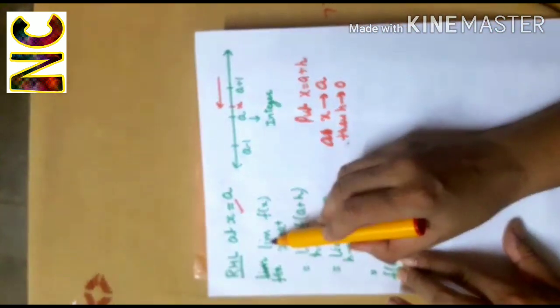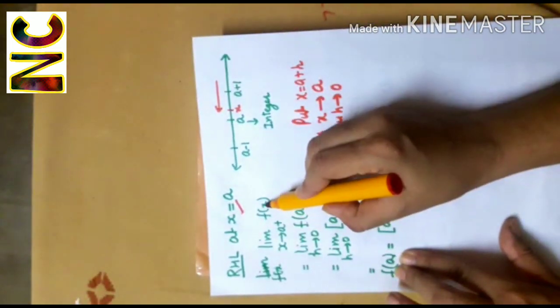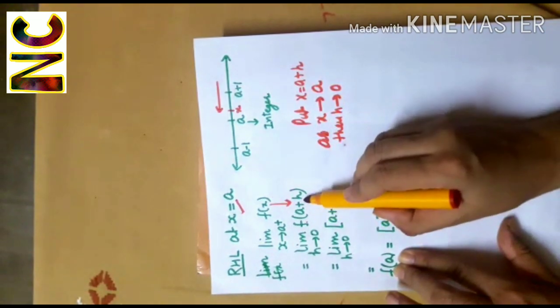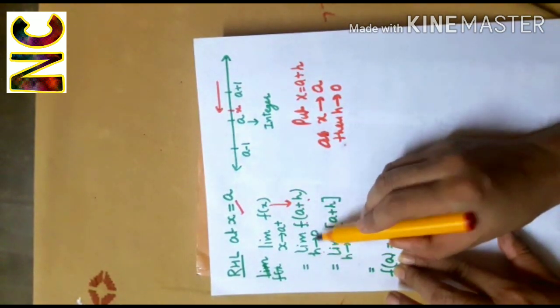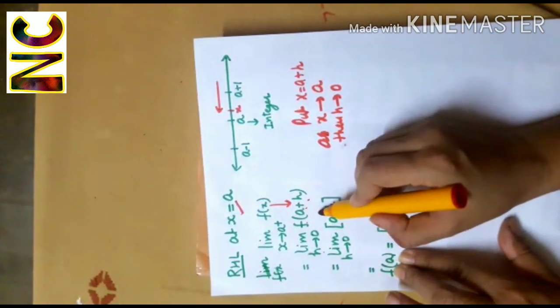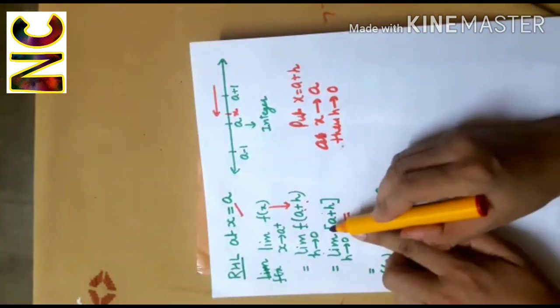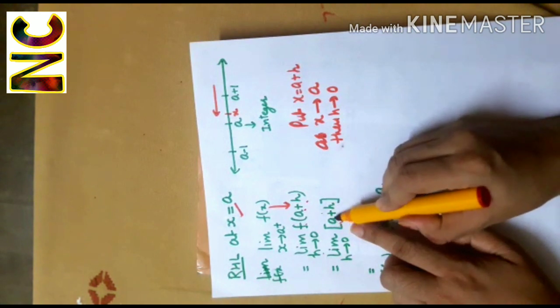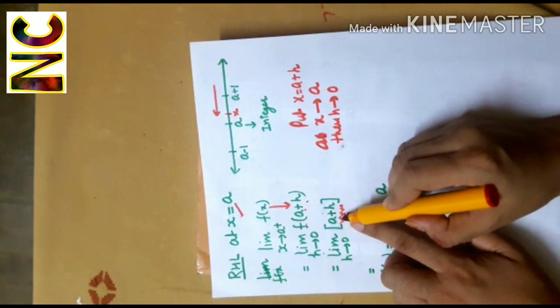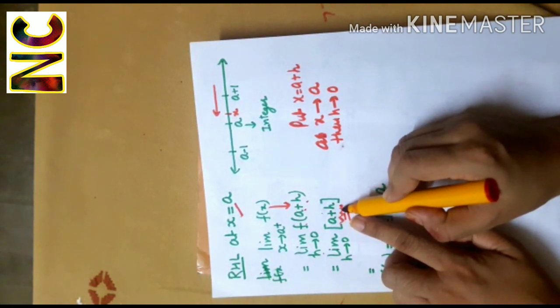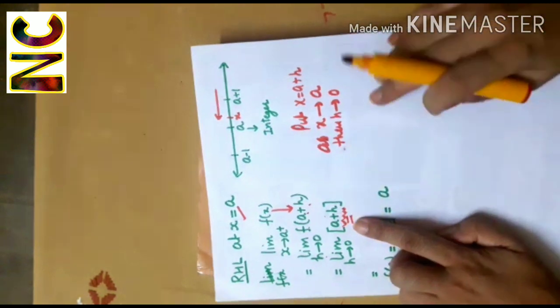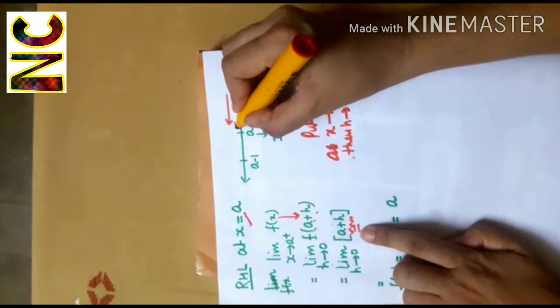So the right hand limit is denoted by limit f(x) as x tends to a plus, that is limit f(a plus h), where the role of x is given to a plus h and h is tending to 0. Apply the definition of the function, which is the greatest integer function. Now this means the greatest integer which is less than or equal to a plus h. Now this is your a plus h.